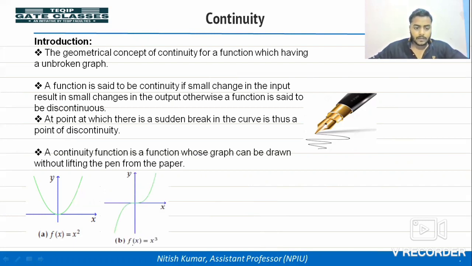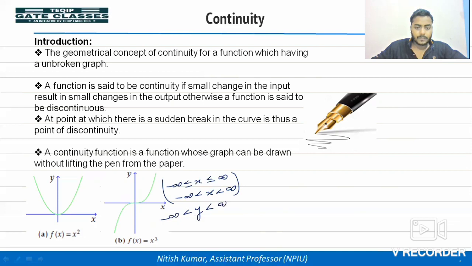Next, f of x is equal to x cubed. You can see in this graph x can vary from minus infinity to infinity, and y will vary from minus infinity to plus infinity. There is no sudden break, so this function is a continuous function.